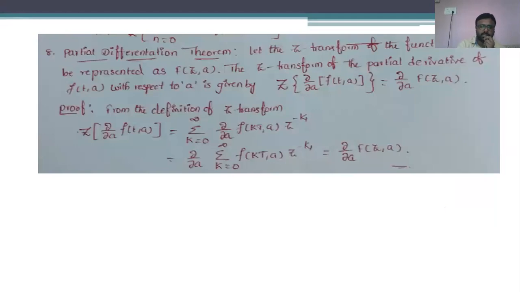After that, the last property is the partial differentiation theorem. That means the Z transform of dou by dou A of f of t comma A is nothing but dou by dou A of f of z comma A.